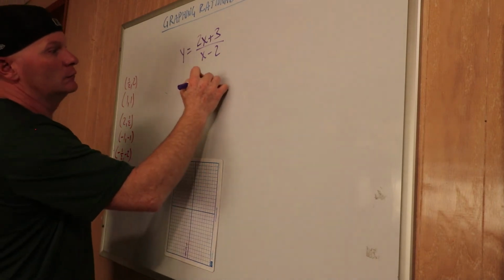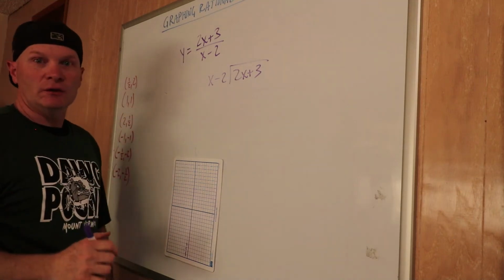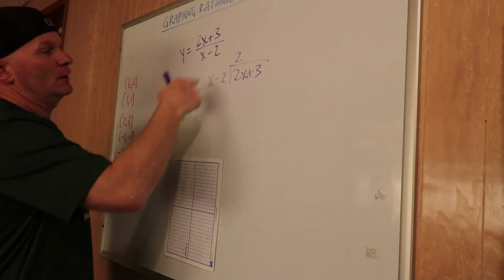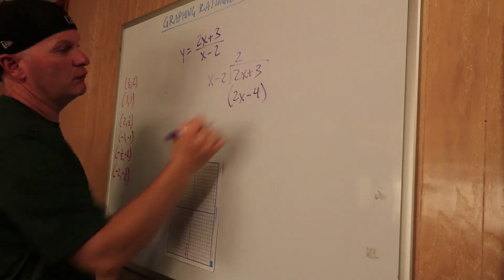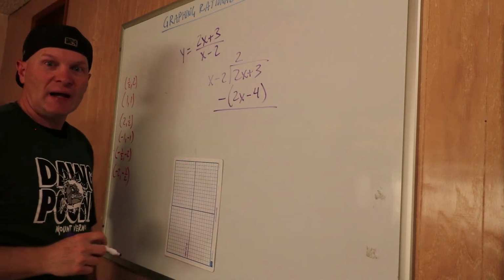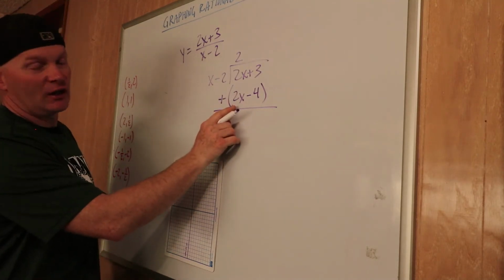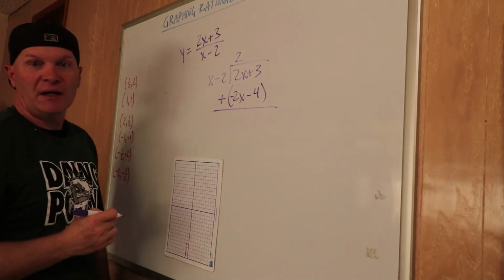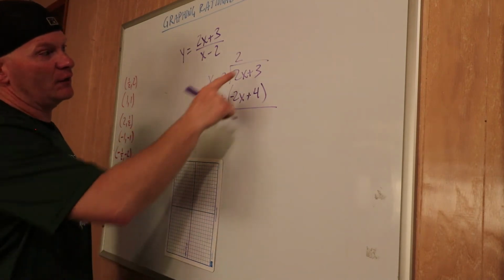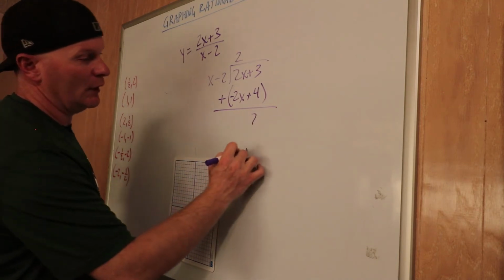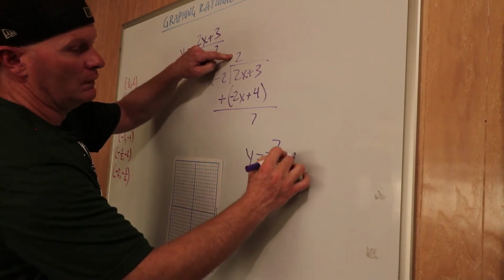Okay, so we're going to do x minus 2 goes into 2x plus 3. How many times does x go into 2x? 2 times. Then I'm going to multiply, so 2 times x is 2x, 2 times negative 2 is negative 4, and then I subtract, and since I'm subtracting, I'm going to change that to a plus and change the sign in front of everything on the second one. So this was positive 2x, I'm going to make it minus 2x. This was minus 4, I'm going to make it plus 4. 2x minus 2x is nothing, 3 plus 4 is 7. So my new equation is 7 over x minus 2 plus 2.